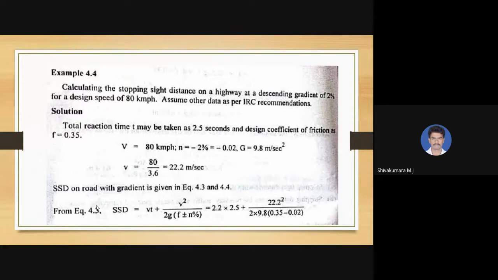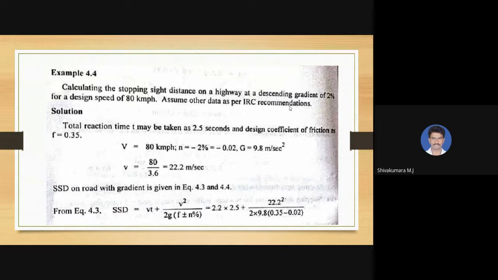Then another example with a slope or gradient. Calculate the stopping sight distance on a highway at a descending gradient of 2% for a design speed of 80 km per hour. Here it is given to assume other data as per IRC recommendations.